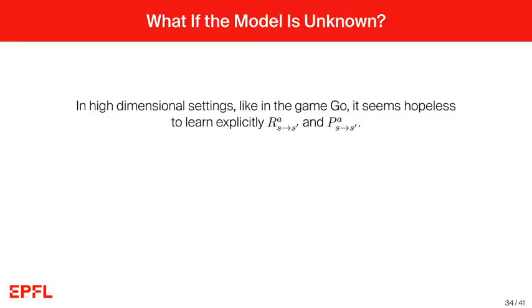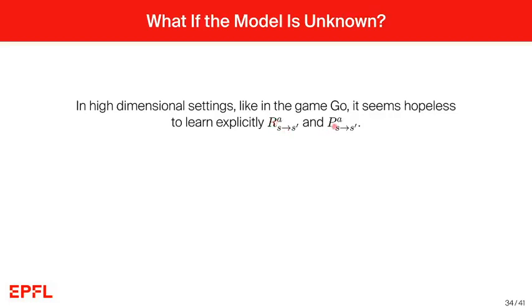So what can we do if the model is unknown? In high-dimensional settings, like in the game of Go, it seems hopeless to learn explicitly the reward structure and the transition structure. There are just too many states and actions that can be taken, and too many states that can lead to an end of the game.